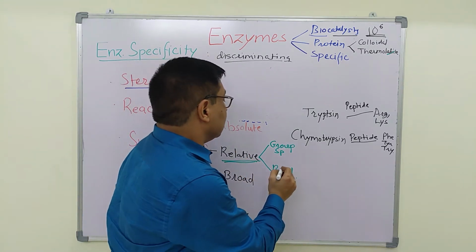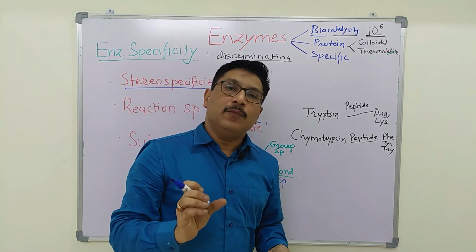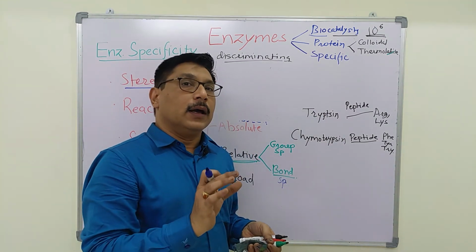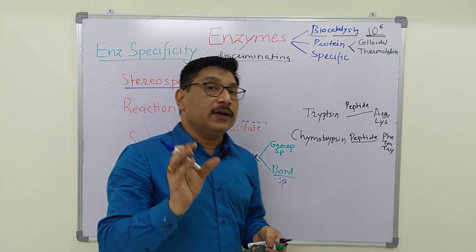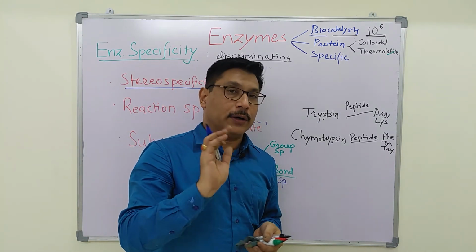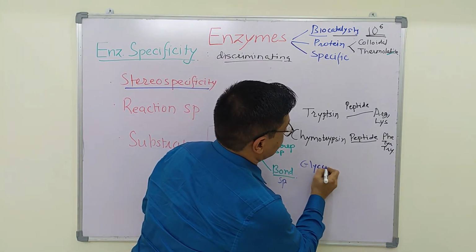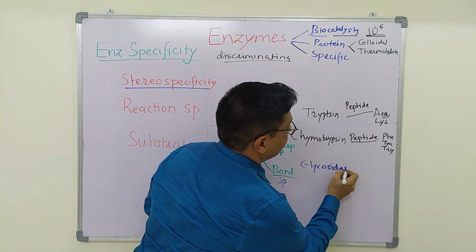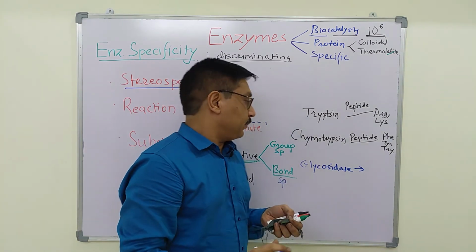In case of bond specificity, the enzyme will act on a number of substrates, but it will identify a particular bond. For example, glycosidases will break the alpha glycosidic bond.